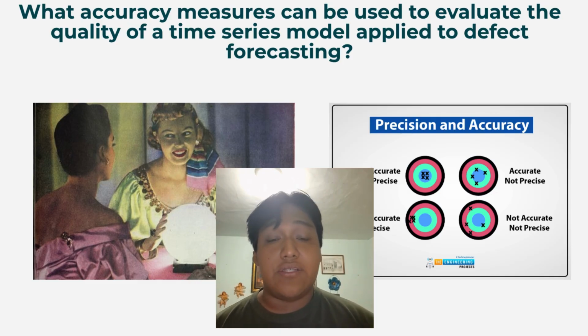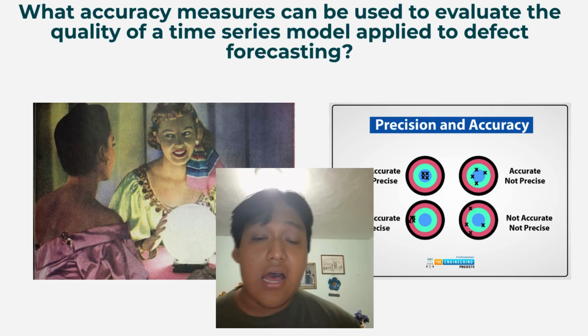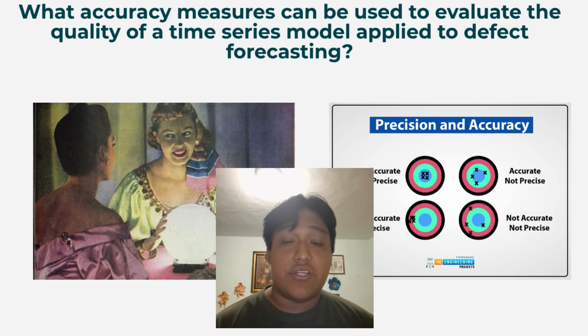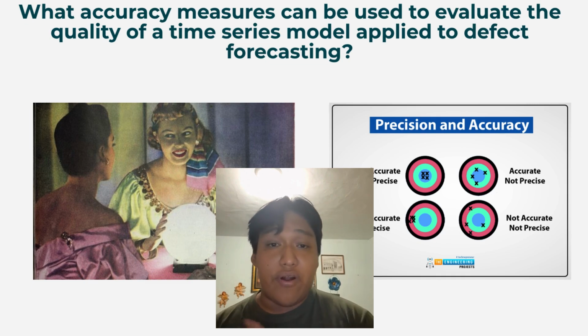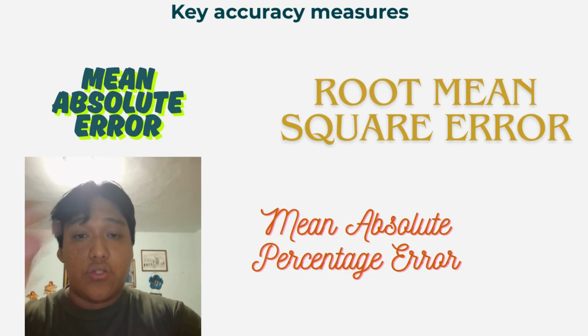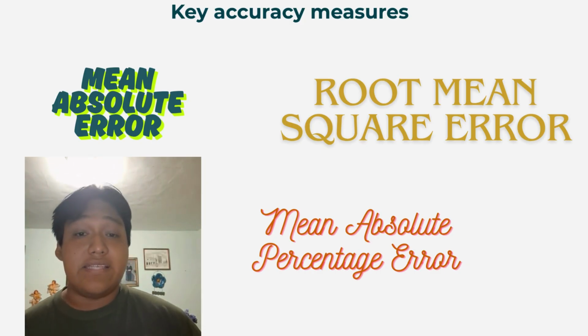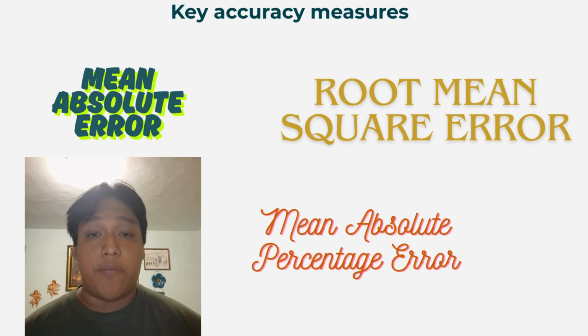So now the question is, what accuracy measure can be used to evaluate the quality of a time series model applied to defect forecasting? In other words, once we make the prediction, how can we know if the forecast is good or is bad? For this, we need to know the accuracy measures that exist. In this case, I will show you the three most common.